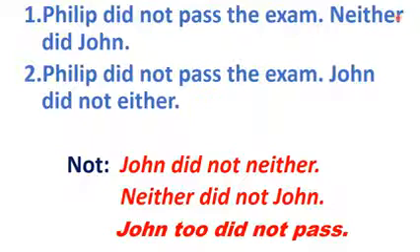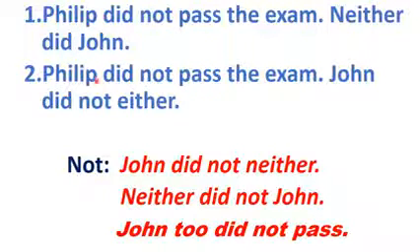Now look at this. Can you look at it critically? Neither is actually negative. So when you select neither, it can go with a positive. In this case, "did." Why is "did" positive? Because it doesn't have the "not." You know, "did not" is negative, but "did" is positive. So when you are using neither, it can never go with "didn't," with the negative. It can go with the positives.